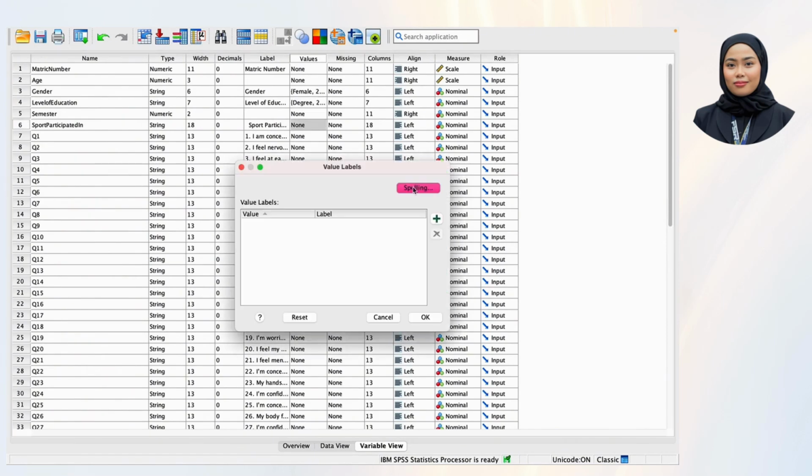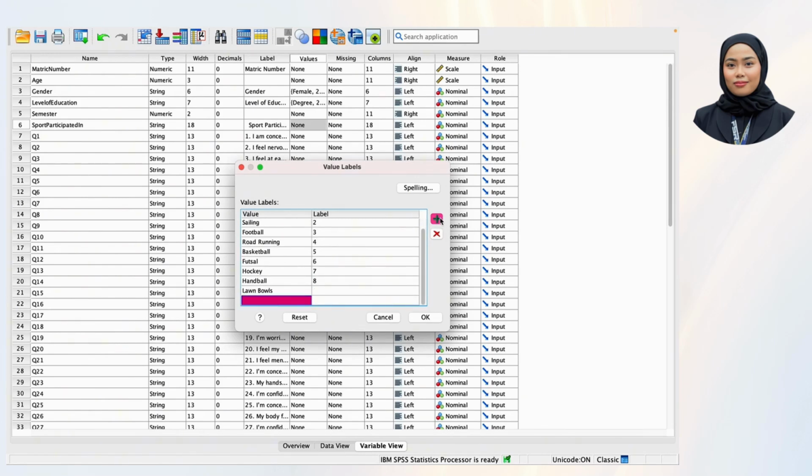Next, we go to sport participated and go to the value column and enter sepak takraw for 1, sailing for 2, football for 3, road running 4, basketball 5, futsal 6, hockey 7, handball 8, lawn bowls 9, swimming 10, followed by golf 11, chess 12, volleyball 13, track 14, rugby 15, tennis 16, badminton 17, netball 18, archery 19, and gymnastics artistic is 20.